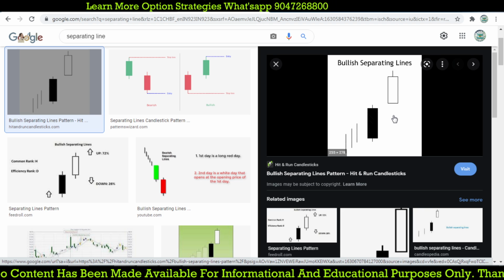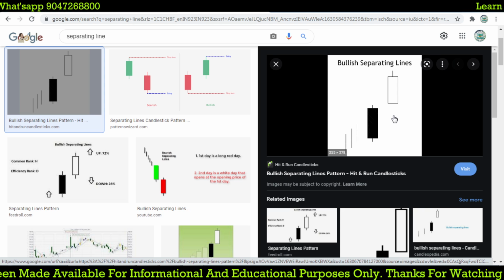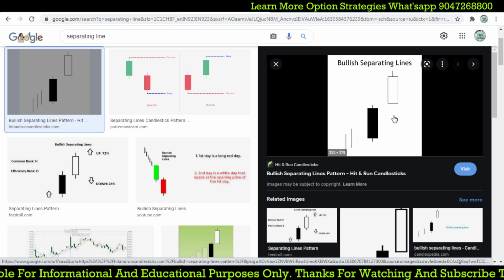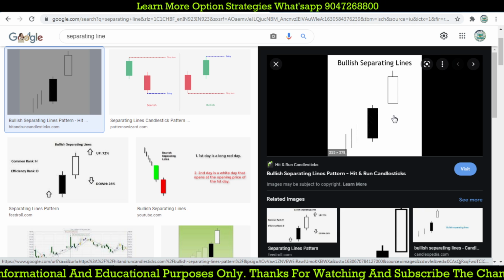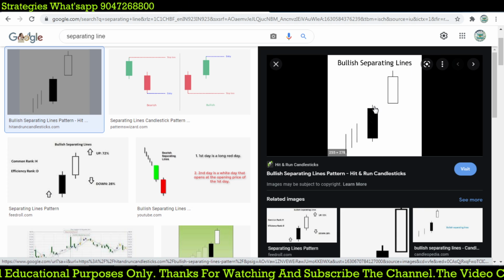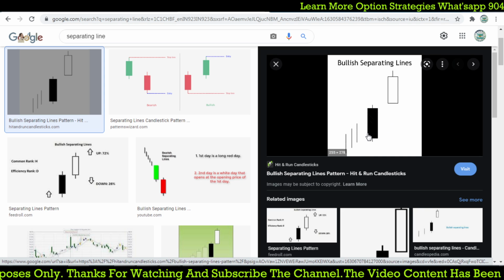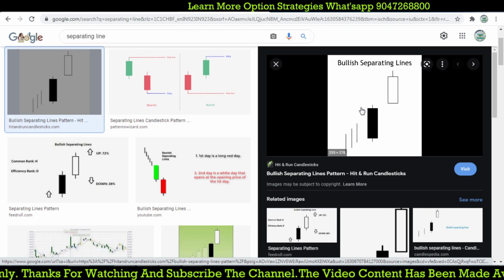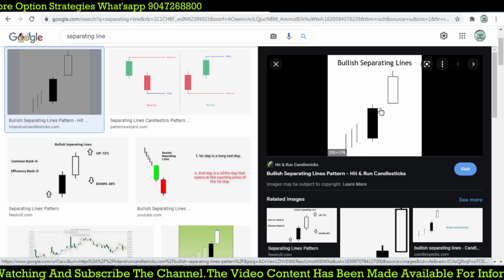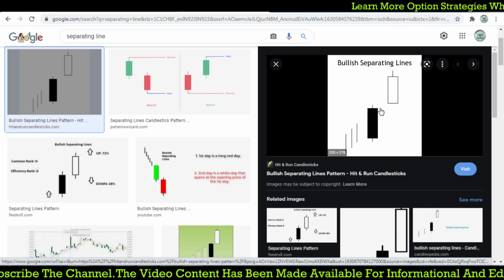If this kind of candlestick forms anywhere in the uptrend, it is a clue that the market is going to continue its trend. This is the exact pattern: the first day should be a red candle in the uptrend, and the next day should gap up and open around the previous day's open. This kind of pattern will give you a clear confirmation of the trend.